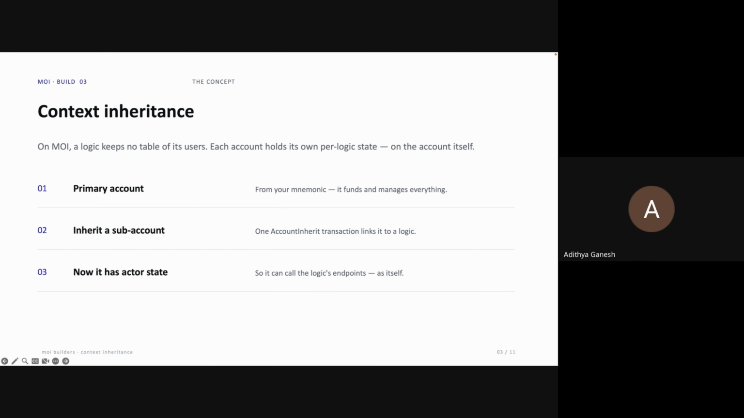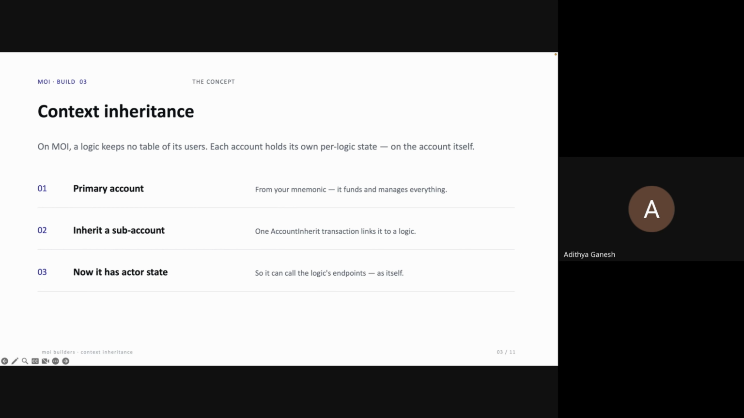Now, the key question, the one a developer here is already thinking: why do I need this extra inherit step at all? On Ethereum, I just call the contract. The answer is exactly the locker itself. On Moi, the contract has no binder to write into, so your account needs its own locker first. A brand new account doesn't have one.